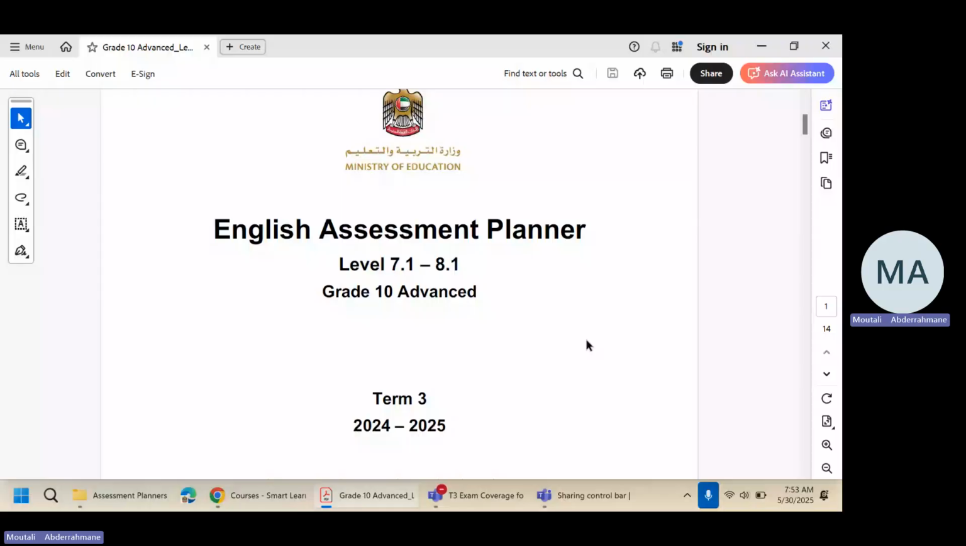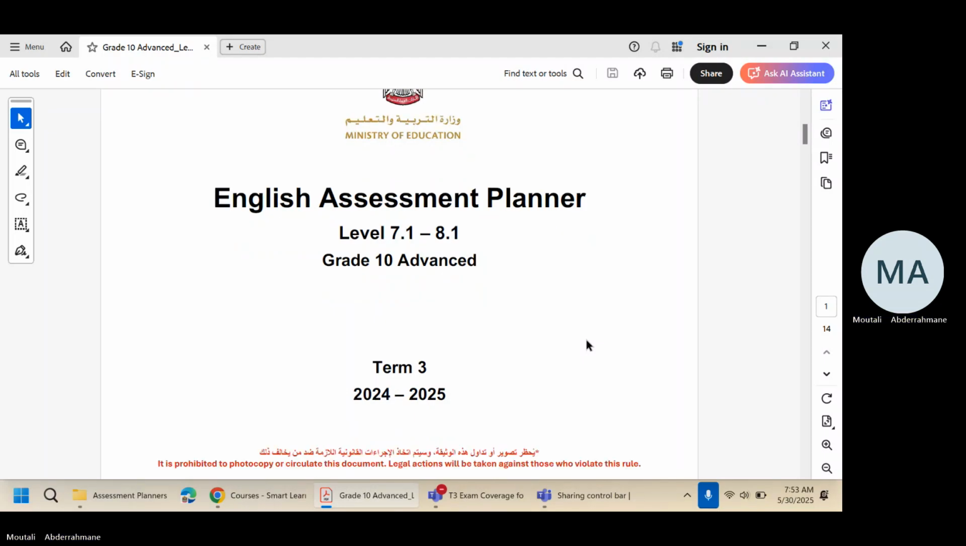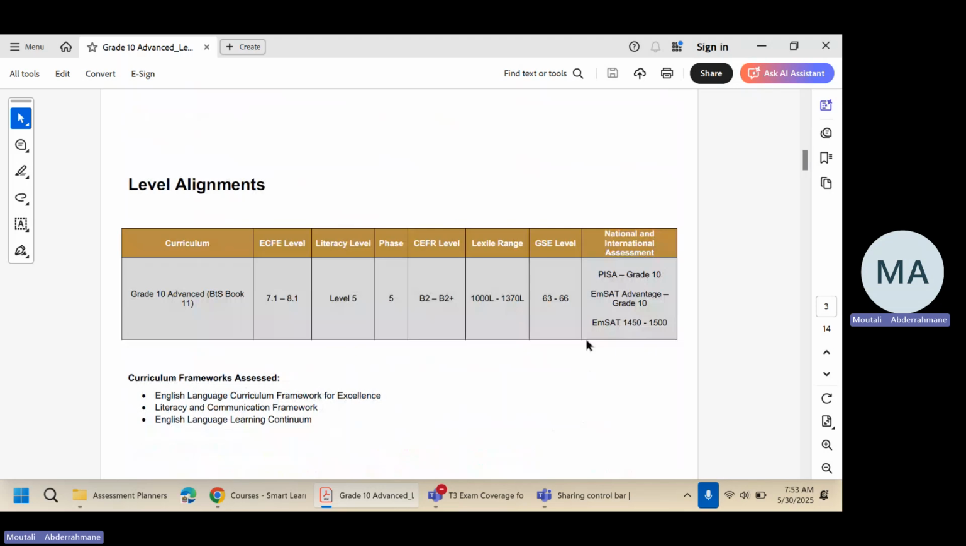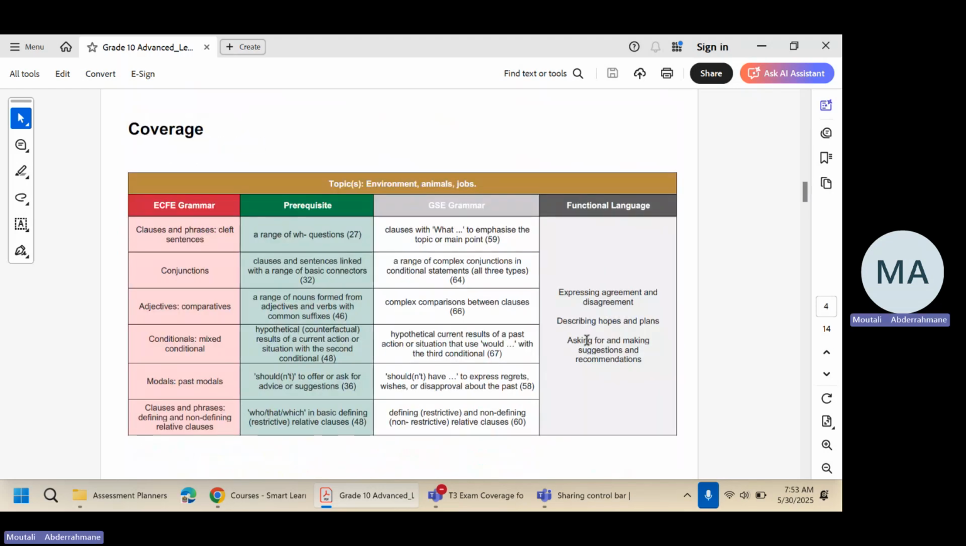Everybody. Today we'll talk about the exam coverage for grade 10 advanced and 11 general for term 3. Let's begin with the grammar coverage. So as you can see here on the screen, we have these topics that will be covered in the grammar and functional language. This is likely to be in the maze part of the exam.